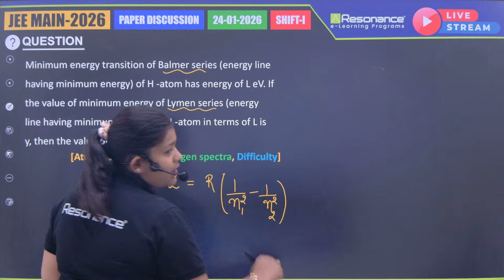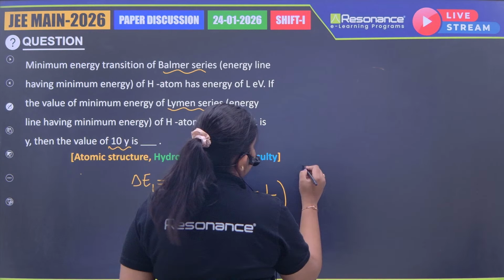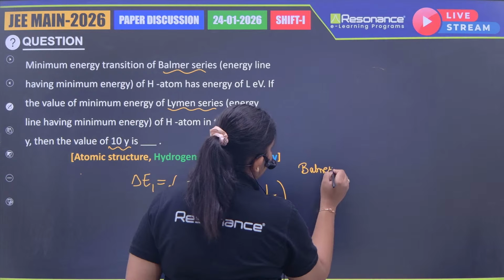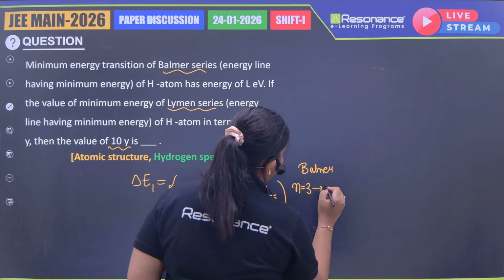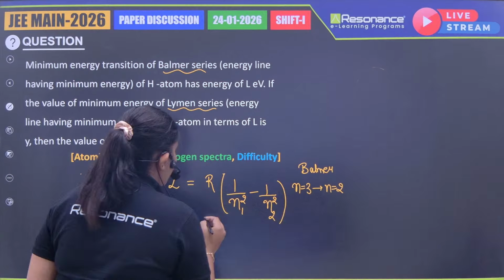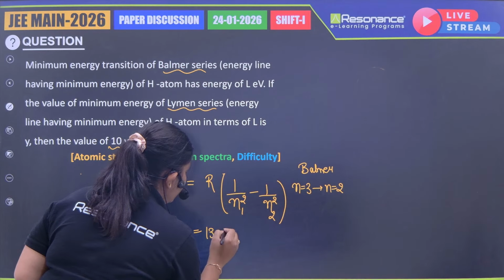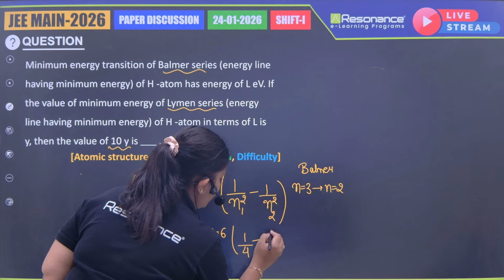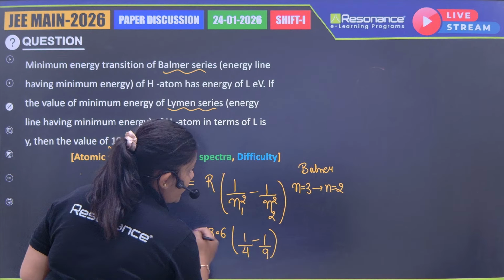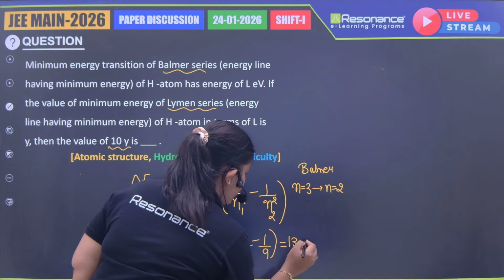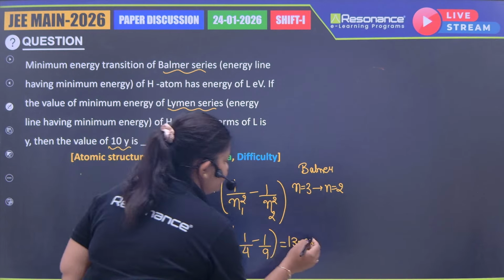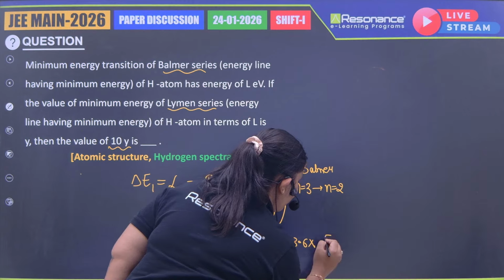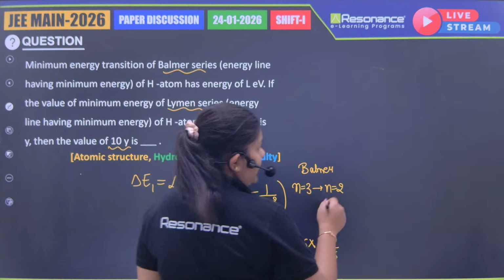For the Balmer series, n is equal to 3 to n is equal to 2. So it comes out to be 13.6 times 1 by 4 minus 1 by 9, which comes out to be 13.6 multiplied by 5 by 36, correct?